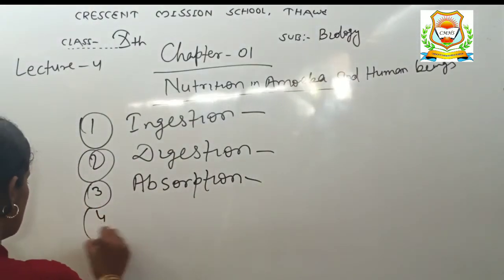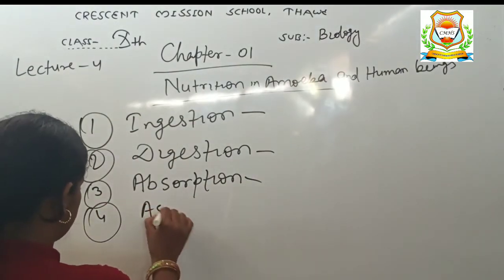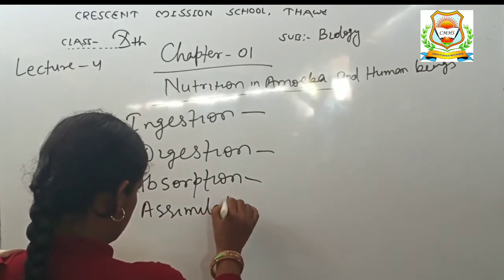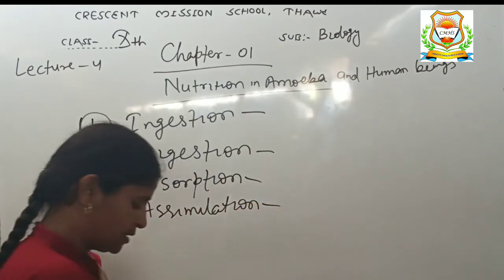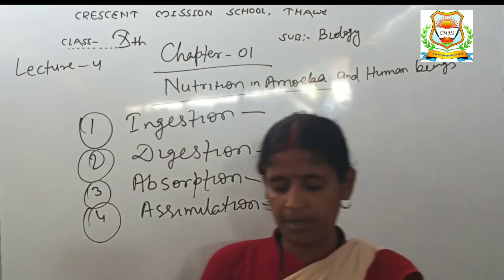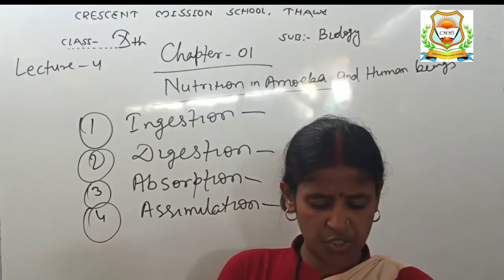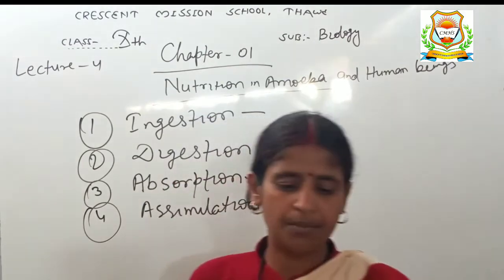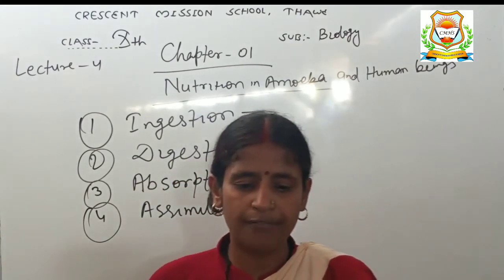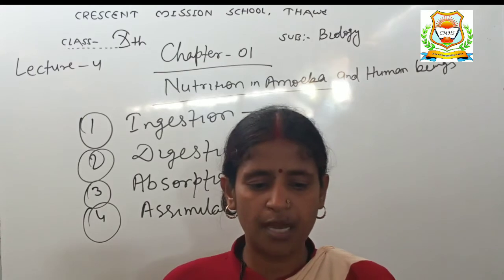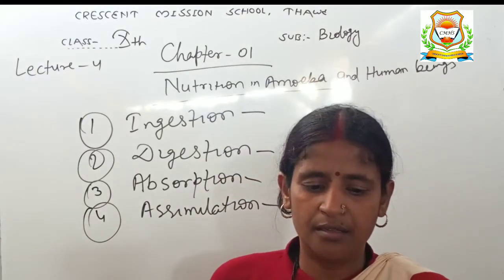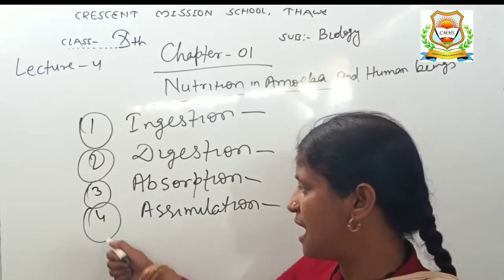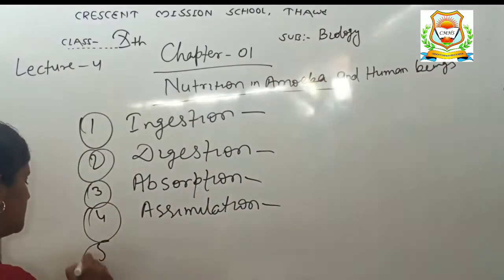After that, the fourth step is assimilation. A part of the food absorbed in the amoeba cell is used to obtain energy through respiration. The remaining part of the absorbed food is used to make the parts of the amoeba cell, which leads to the growth of amoeba. Thus, on assimilating food, amoeba grows in size, and then it can reproduce by dividing into two daughter cells. After that, the next step is egestion.